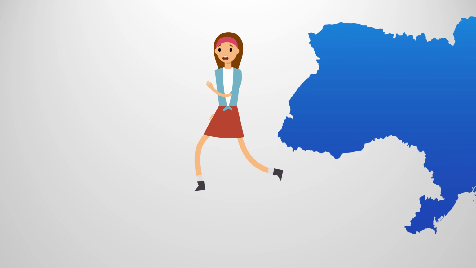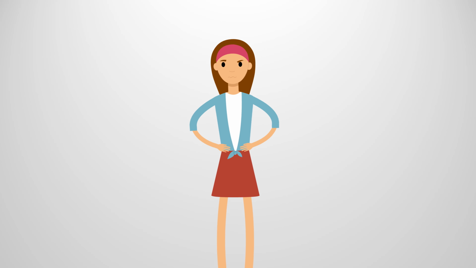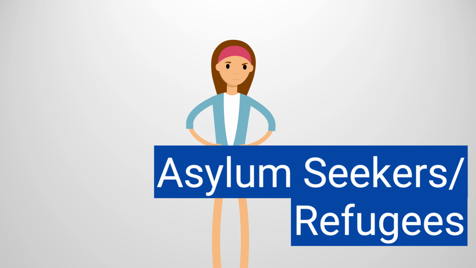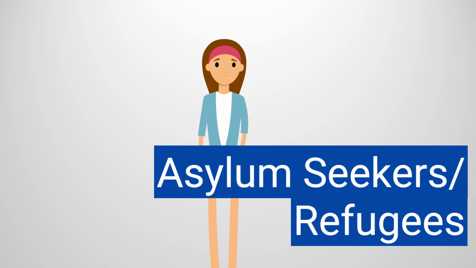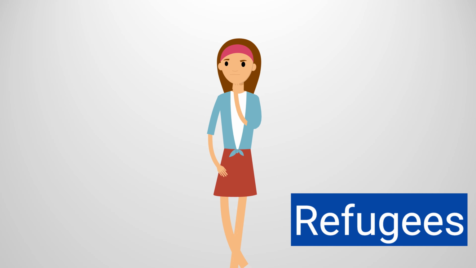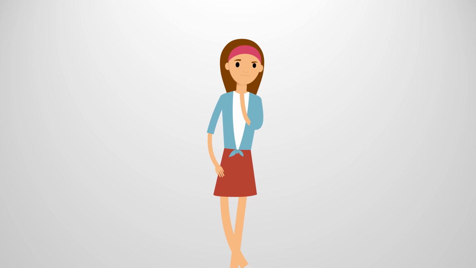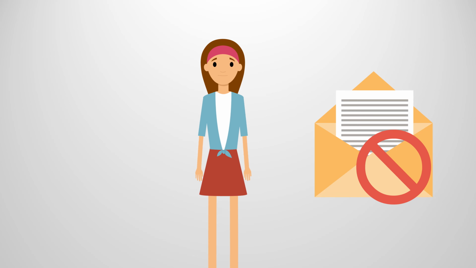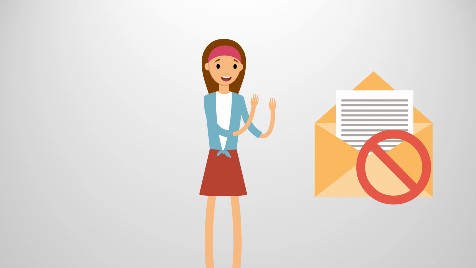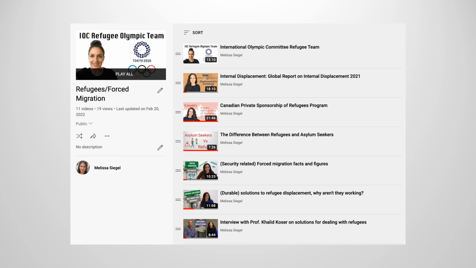When displaced groups leave Ukraine, they are referred to as either asylum seekers or refugees. UNHCR, for example, tends to use the term refugee more often to discuss the people who have fled Ukraine in the past month. This is because in many countries, Ukrainians are currently exempt from the formal application process for asylum or refugee status. If you would like to know more information about forced migration and displacement in general, you can have a look at the playlist linked in the description.